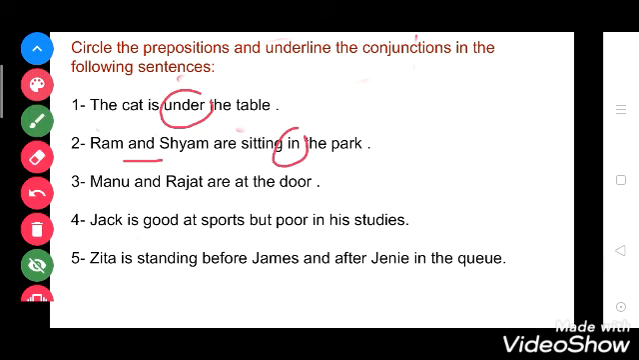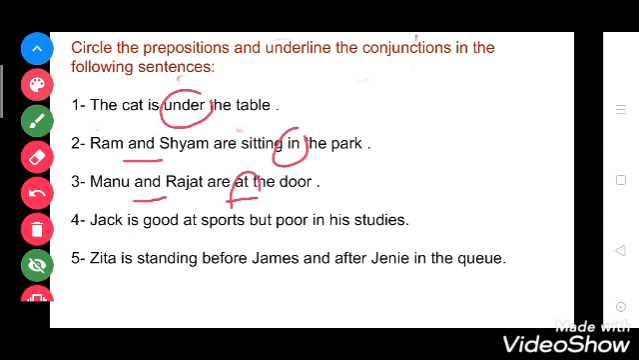Okay, now see the third one. Manu and Rajat are at the door. So in Manu and Rajat, and is a linking word. Okay, so you have to underline it. Are at the door. At is telling about the place, so you have to circle at.